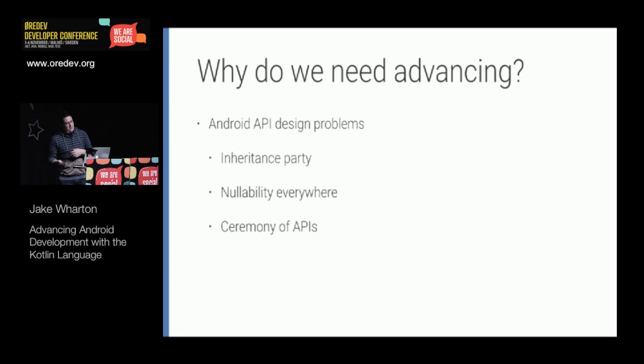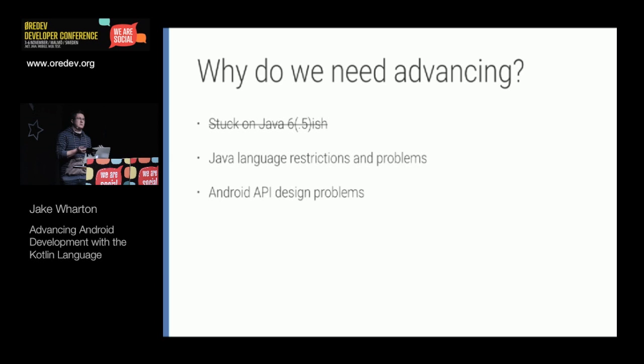And then, again, back to the verbosity, Android's APIs have a lot of ceremony, and this also goes back to just wanting to have high performance, so they end up writing these APIs that require you, the developer, to do a lot of things in order to provide efficiency instead of abstracting it all away. So the Java language and the Android APIs are really the two motivating factors for why a language like Kotlin could be appealing. And it's not to say that the Java 6 stuff isn't a problem, because Kotlin addresses a lot of that, but I don't think it's a good enough argument to make because of those alternate tools.